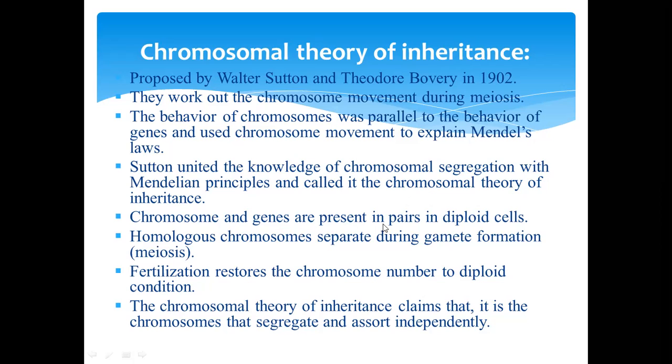Chromosomes and genes are present in pairs in diploid cells. Homologous chromosomes, homo means similar, separate during gamete formation, that is the meiosis stage. Fertilization restores the chromosome number to the diploid condition. The chromosomal theory of inheritance claims that it is the chromosomes that segregate and assort independently.